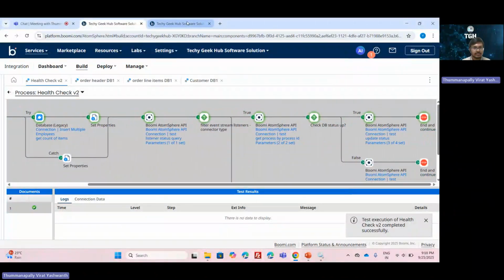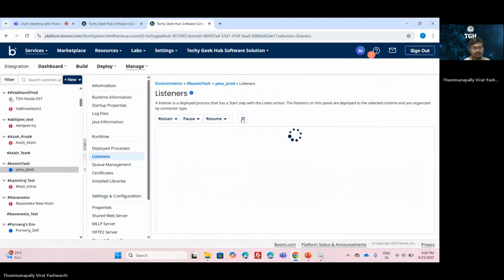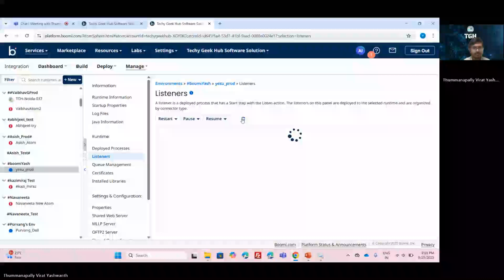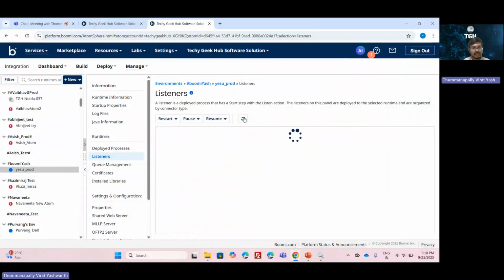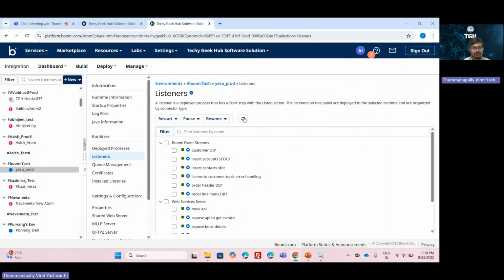So let me go to the listeners and refresh it. It is resuming all the event stream listeners which have database as the target system.